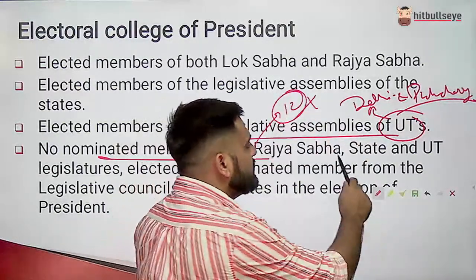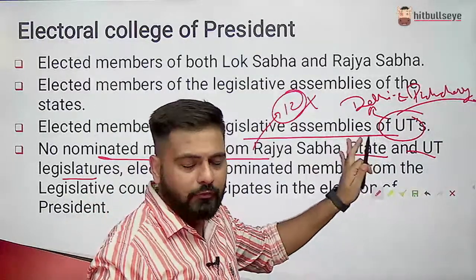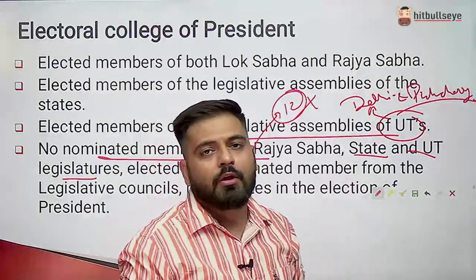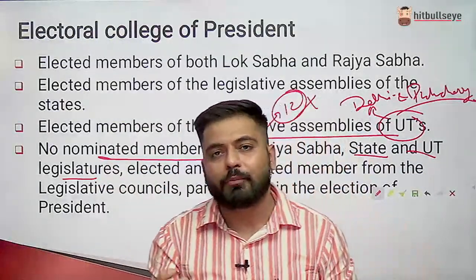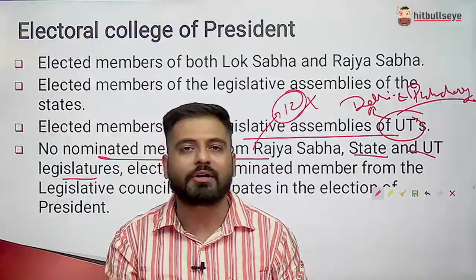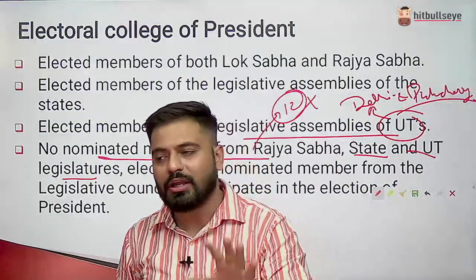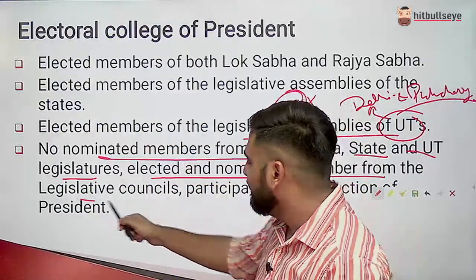Then is the state and UT legislature. No nominated member from the Rajya Sabha. State UTs, because there are some states where at least one member from the Anglo-Indian community is nominated by the governor. So that member will also not take part in that election. Elected and nominated members from Legislative Council, right?